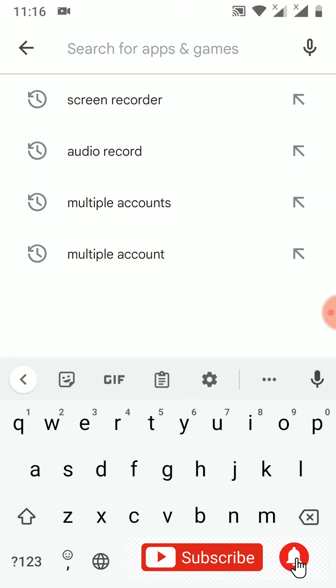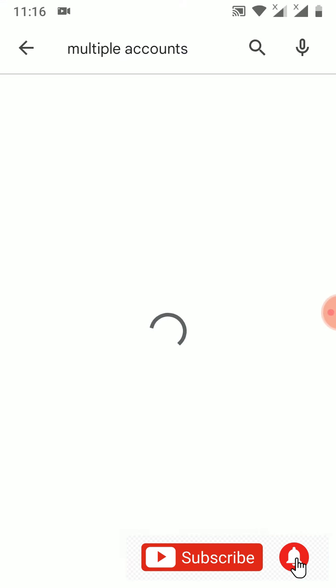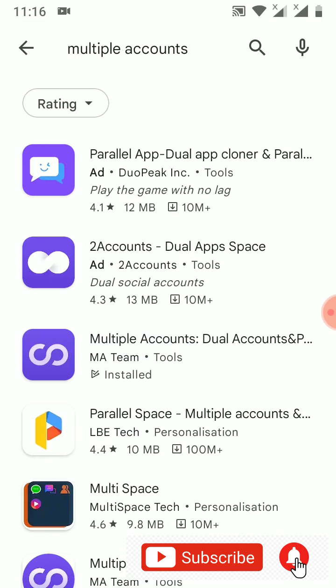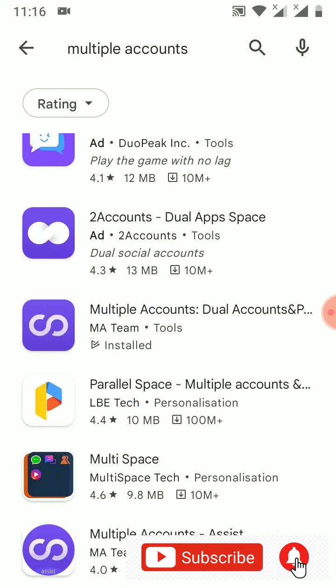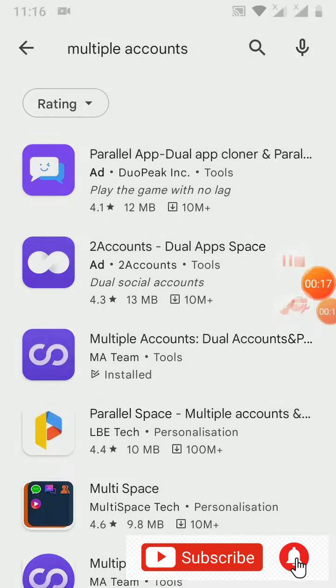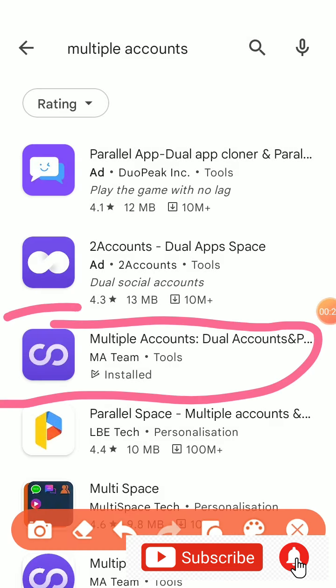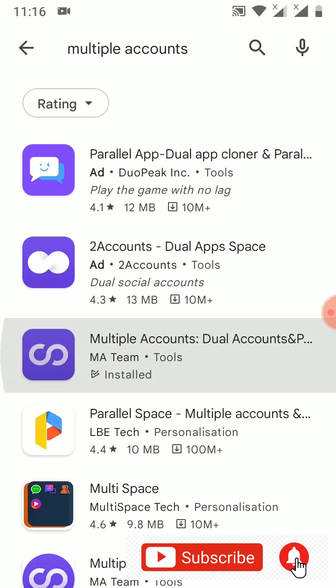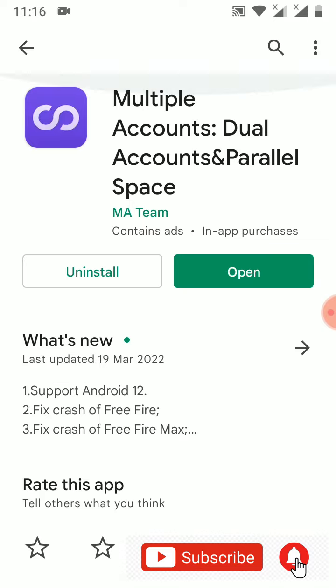Right here in the Play Store, there are multiple icons; this is the name of the application. So you have to select the vertical edge. Let me show you this one. You have to install this one. I have already installed it, so I'm opening it. You will see this is already installed, so I'm opening it from here. It will take some time to open.